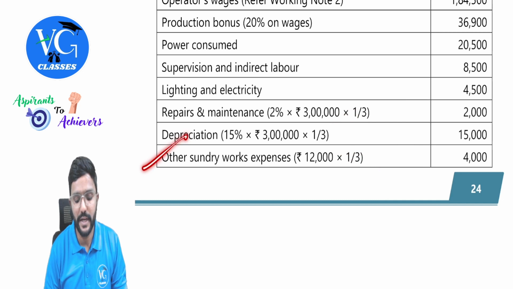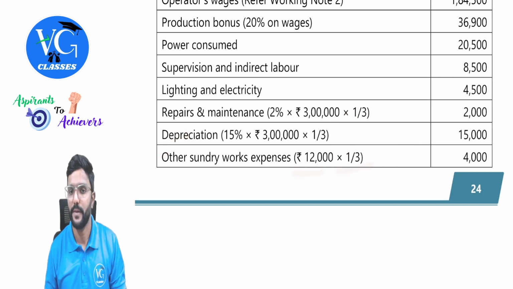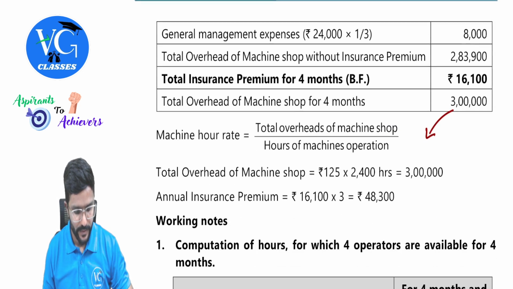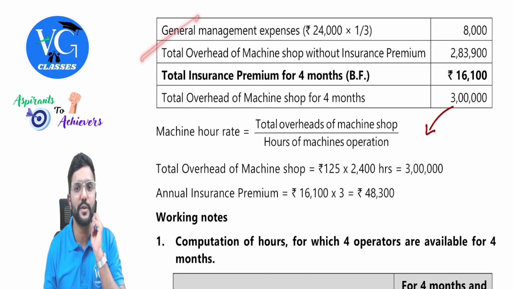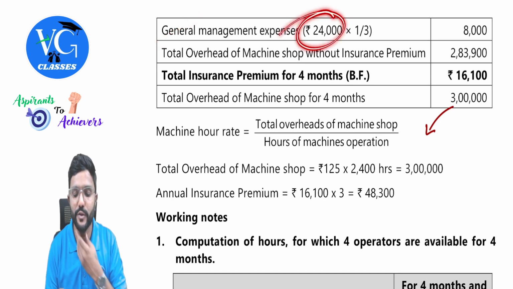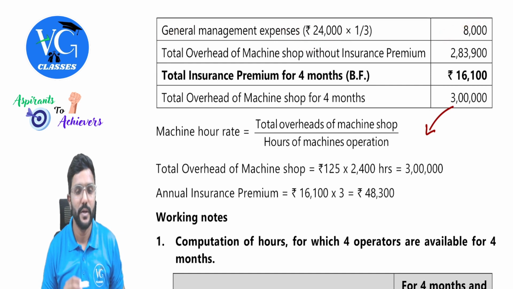Okay. Other sundry works expenses 12,000 into 1 by 3. Okay, 4,000. Yes. General management expenses also is given per annum. So 24,000 into 1 by 3, 8,000. Okay, sir.